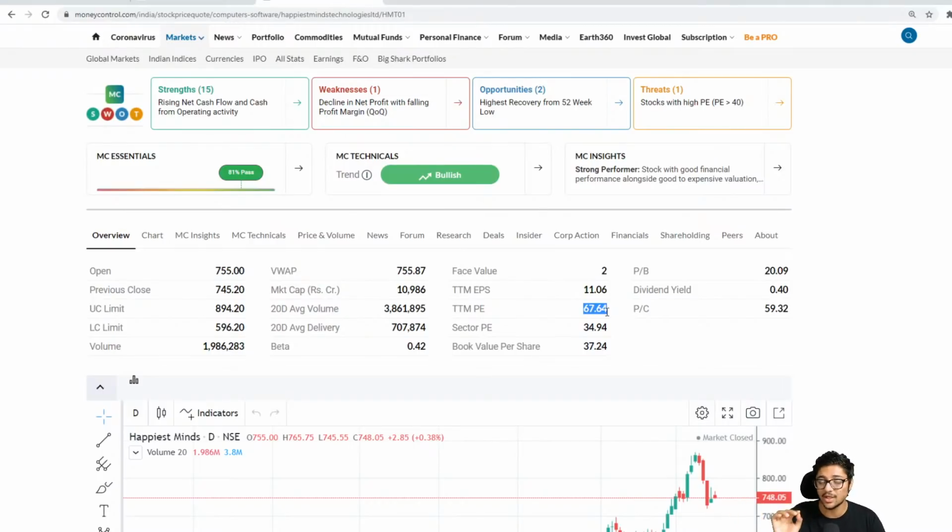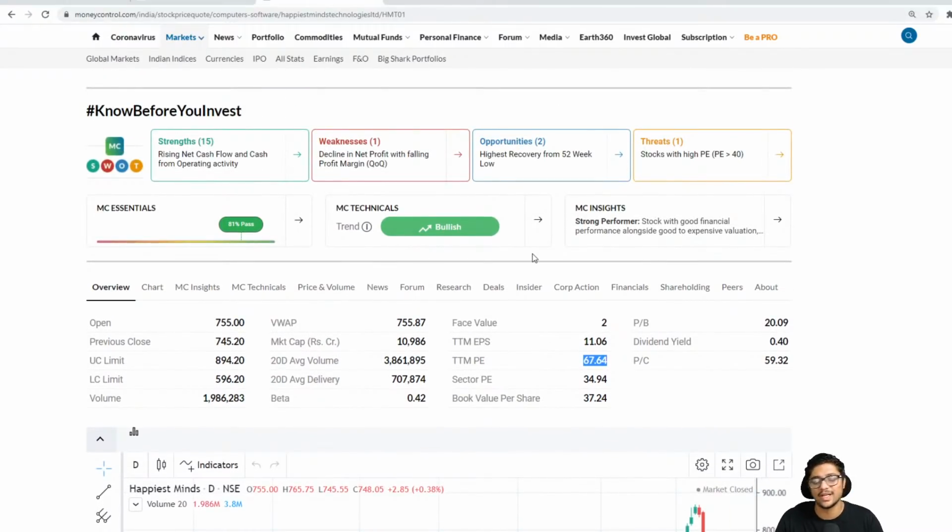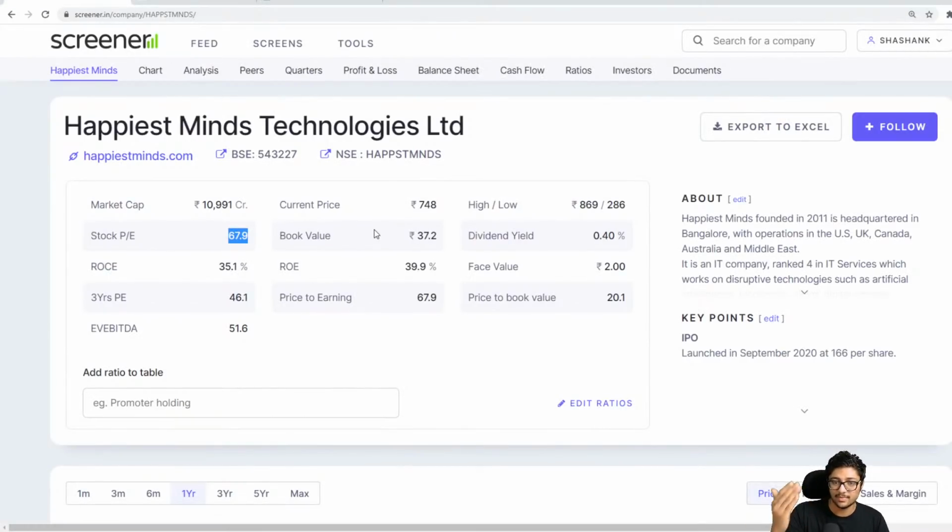Okay, we will find out. There are ways to find out whether this is good or bad. So sector PE is at 34, but currently Happiest Minds is at 67. A lot of people might say, you know what, it might be overvalued, I'm going to wait for it to come down and then I'll buy more. Possible. But again, let's look at it from a different angle.